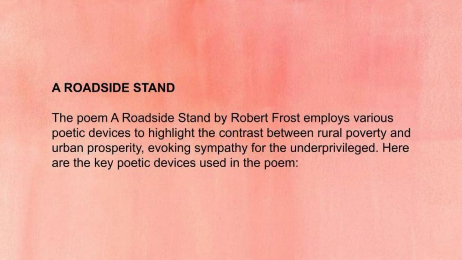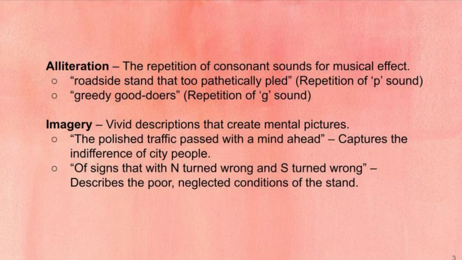Now let's look at the poetic devices used in the poem A Roadside Stand by Robert Frost. So here are the examples of alliteration. Roadside stand that too pathetically pled, the repetition of the sound p, and greedy good doers, where the sound of g is repeated. Then you have imagery.